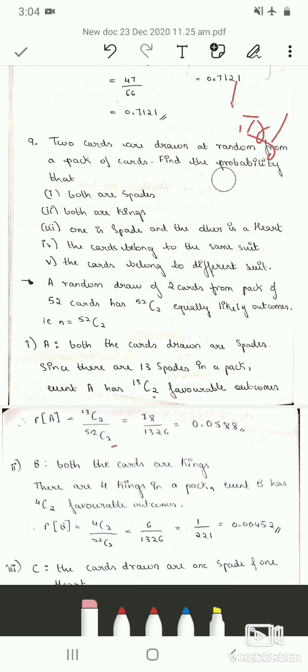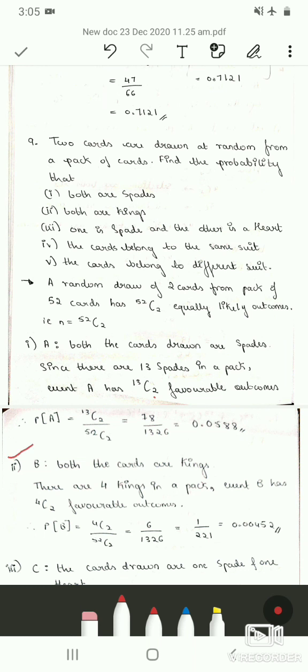So I hope you have now understood how to find the combination values. When you simplify, 13C2 is 78 and 52C2 is 1326. Therefore, probability of event A is 0.0588.